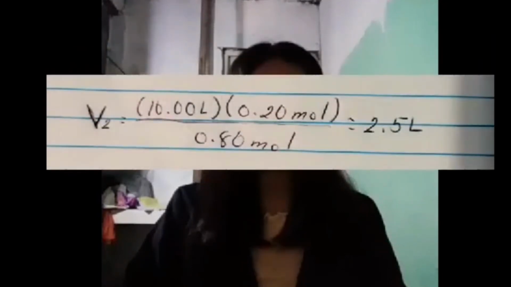Rearranging the equation to solve for the unknown volume, we get final volume is equal to initial volume times final amount of moles over initial amount of moles. Now, we can substitute the initial amount of moles, initial volume, and final amount of moles into the expression and solve: final volume is equal to 10.0 liters times 0.20 mol over 0.80 mol, and we get an answer of 2.5 liters.